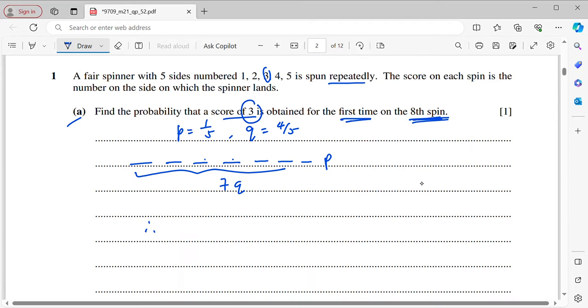Okay, so now the probability is going to be, Q has probability of 4 over 5, and there are 7 times, so it is multiplied by itself 7 times, therefore it is 4 over 5 to the power of 7. Then you multiply with P, which is 1 over 5. That means the probability at last will be 0.0419. So this is geometric distribution.